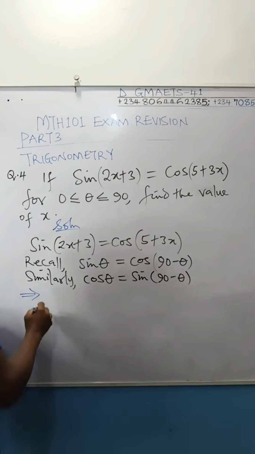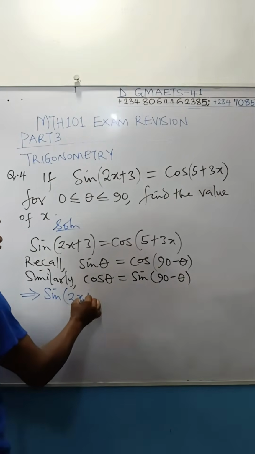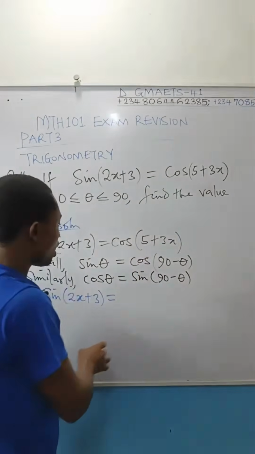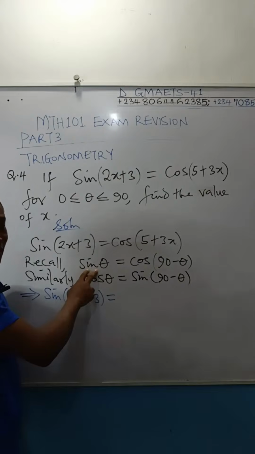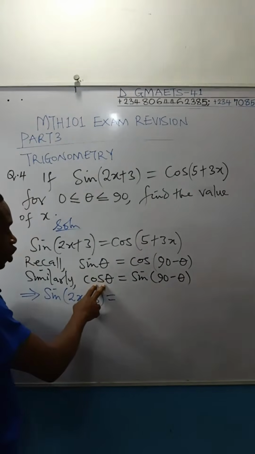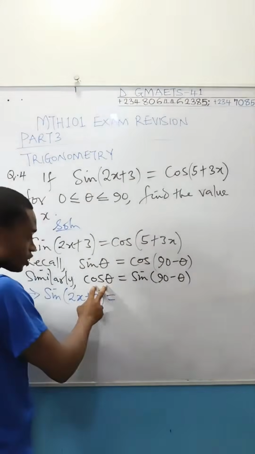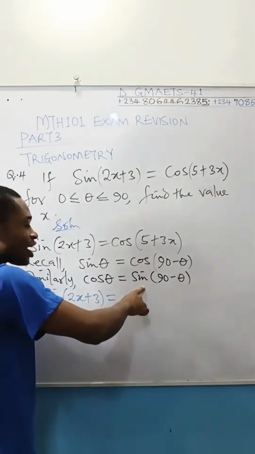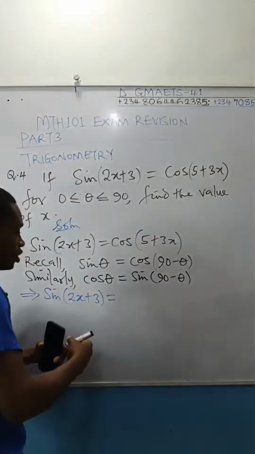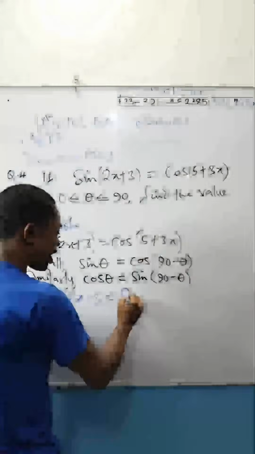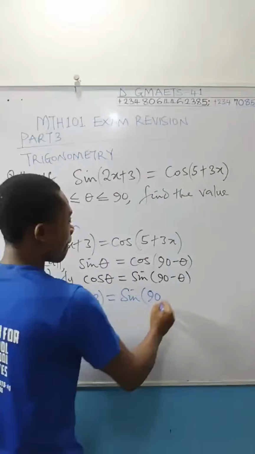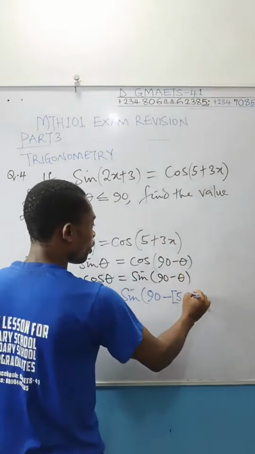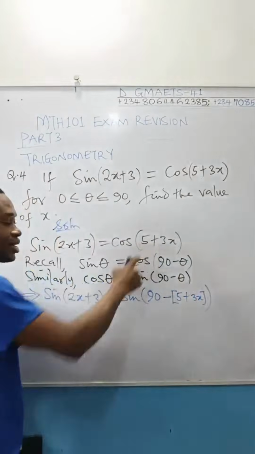Assuming I want to solve in terms of sine, this is going to be sine open bracket 2x plus 3 equal to, in place of this cos of this angle, I am going to replace it with sine. Remember that cos theta, cos of an angle, is equal to sine 90 minus that angle. So cos of this angle is equal to sine of 90 minus that angle. Therefore, this is going to be equal to sine open bracket 90 minus this whole angle. And this whole angle is what? 5 plus 3x. That is our theta in this case.